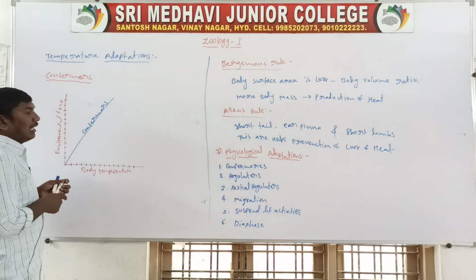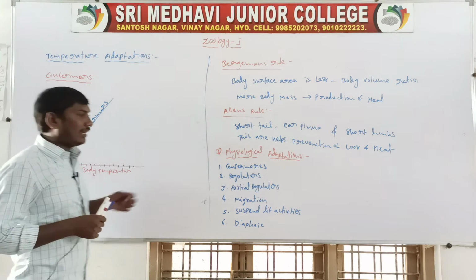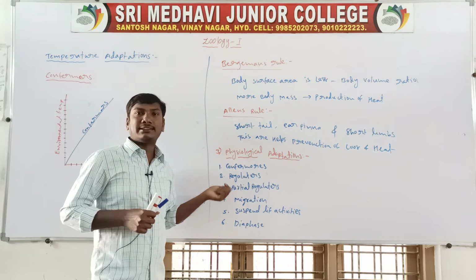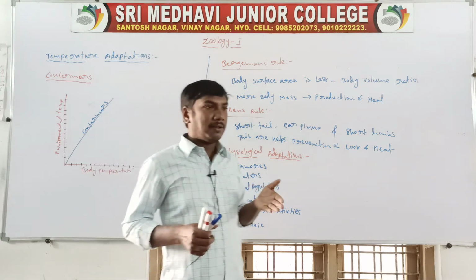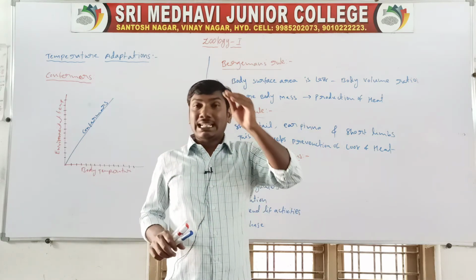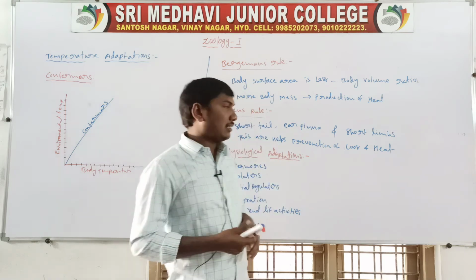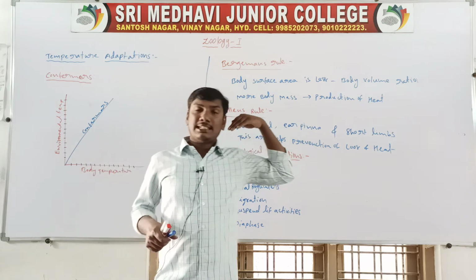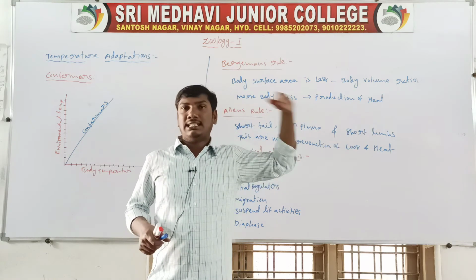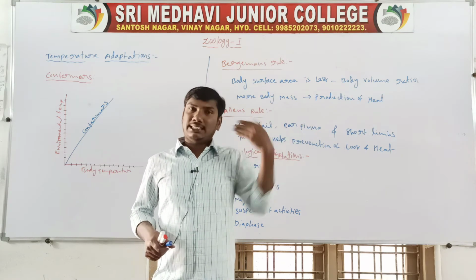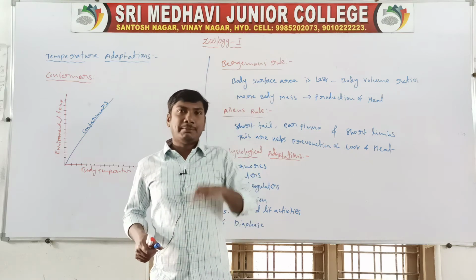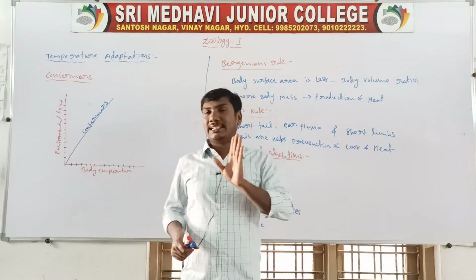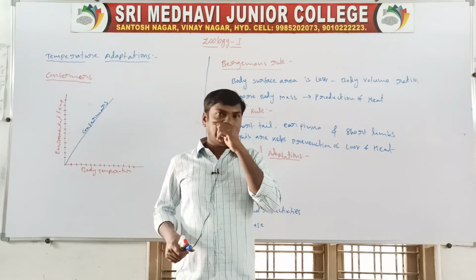Next one, regulators. Second one, regulators. Regulators means they maintain a constant body temperature. Whether the environmental temperature is 20, 30, or 40 degrees centigrade, for example a human being's body temperature is 37 degrees centigrade.